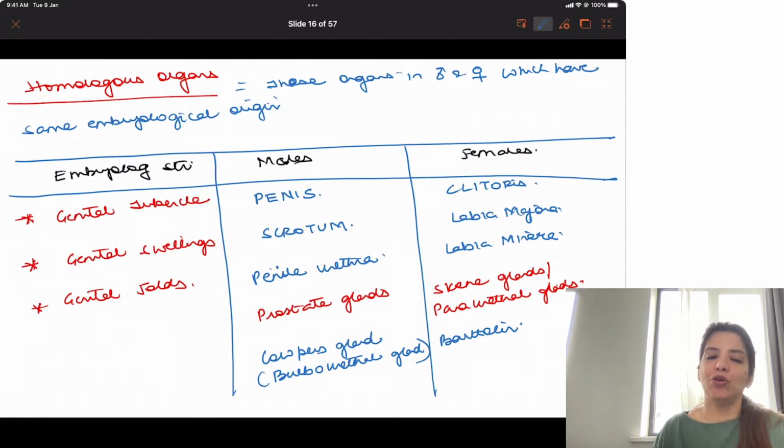So these are homologous organs and you get a direct question from homologous organs.